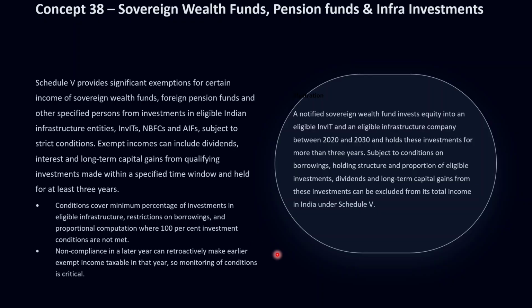If conditions cease to be satisfied in a later year, for example because of early disposal of the investment or a change in business profile, income that was earlier exempt can become taxable in the year of violation of the condition. Practically, this regime is central to long-term, inbound infrastructure investments by sovereign and pension capital funds under the new Act.